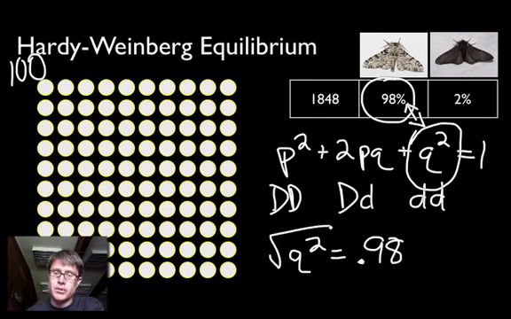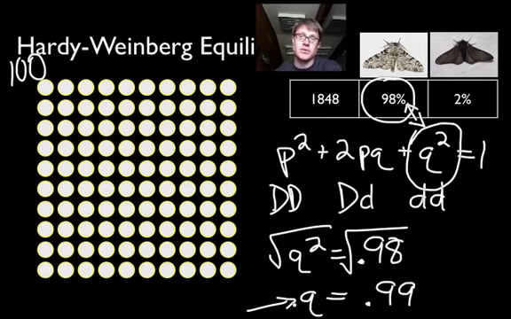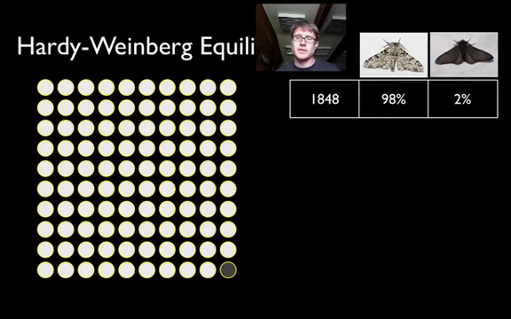I could take the square root of both sides, and I've done this earlier, so I know that q is roughly 0.99. In other words, q tells us the allele frequency. That means that back in 1848, 99 out of 100 were of the light allele frequency, and only 1 out of 100 were of the dark frequency. And so that's a simple Hardy-Weinberg problem. Now let's see what happens over the next 50 years.